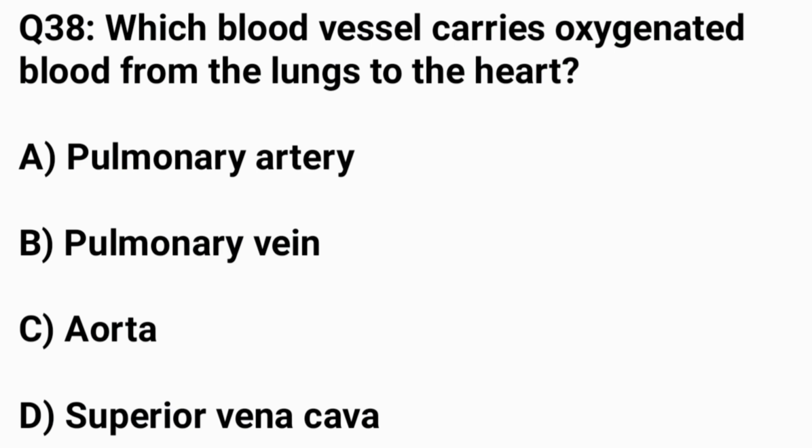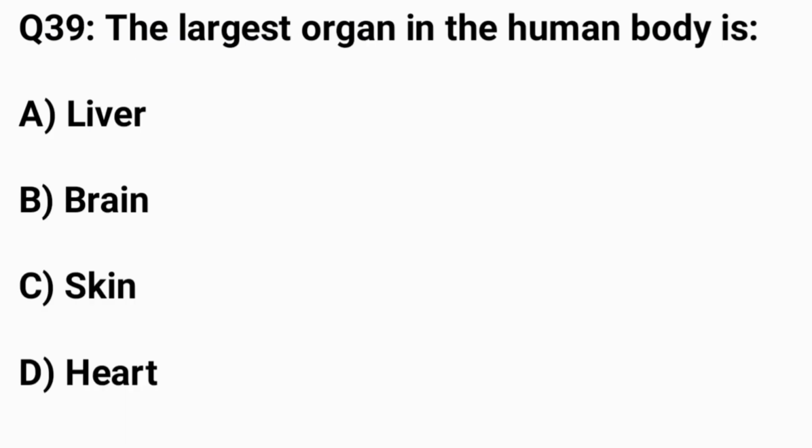Which blood vessel carries oxygenated blood from the lungs to the heart? The correct answer is option B, pulmonary vein. Question number 39. The largest organ in the human body is. The correct answer is option C, skin.